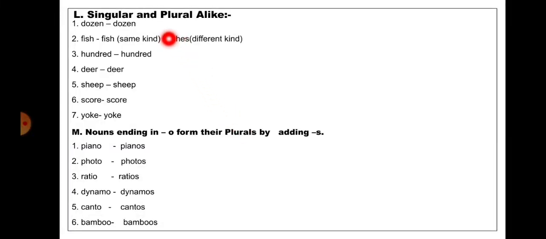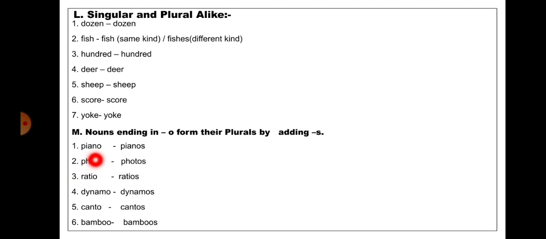Singular and plural alike. So here, in some cases, singular number and plural number are alike. They are the same, like dozen, dozen. Fish: if we are talking about the same kind of fish, then it will be written fish in plural. But if it is a different kind of fish, then it will be written fishes. Hundred, hundred. Deer, deer. Ship, ship. Score, score. Yoke, yoke.